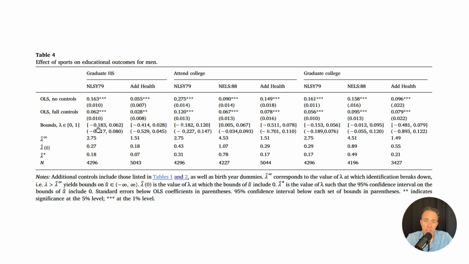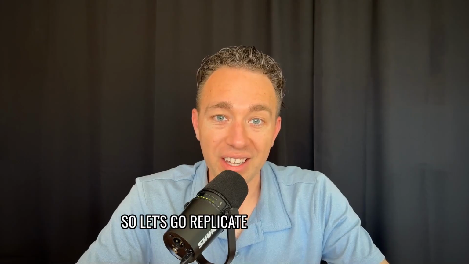And so the question is, well, if I could also include all of the W's that are unobserved, would this coefficient eventually go to 0? And in this paper, we're using the Krauth approach, which is basically saying that our estimate's going to go to 0 if the unobservables are 27% as correlated as the observables are with treatment. So this is effectively saying that lambda h of 0.27 is going to correspond to alpha hat being 0. So let's go replicate this in the code now.